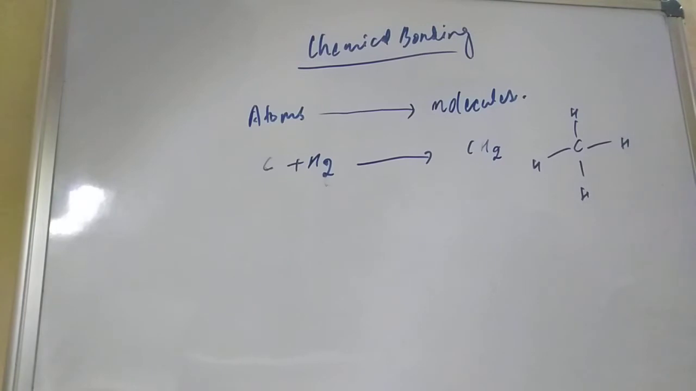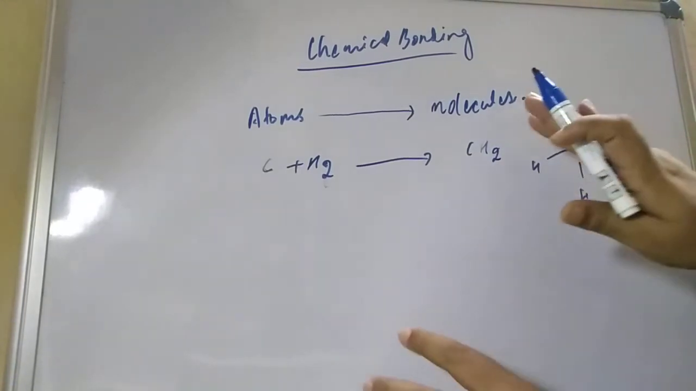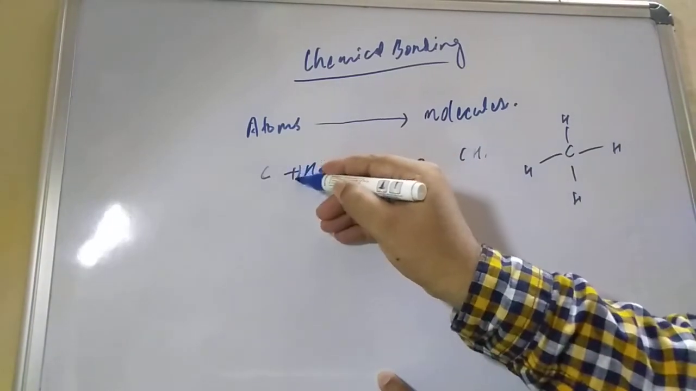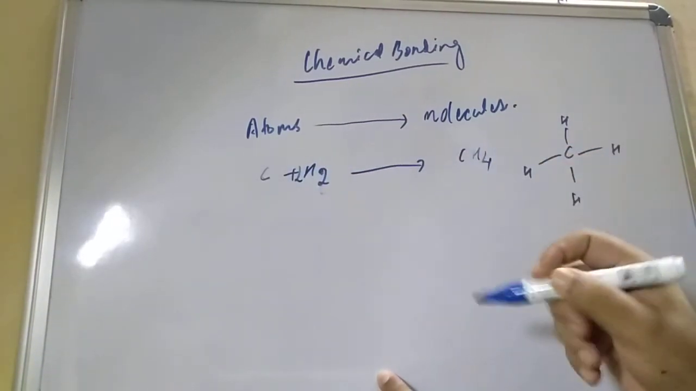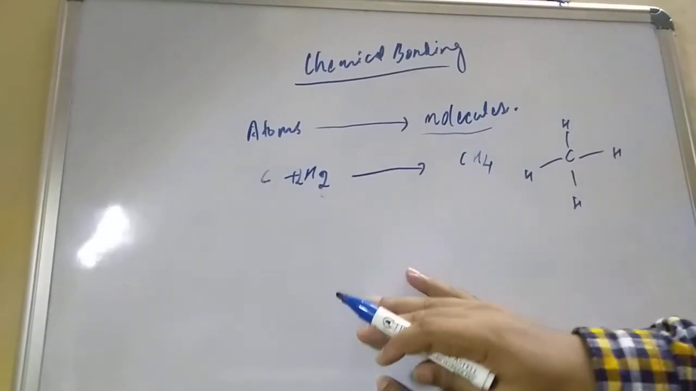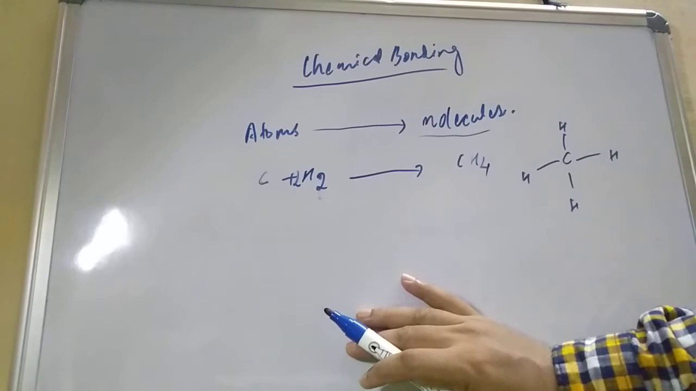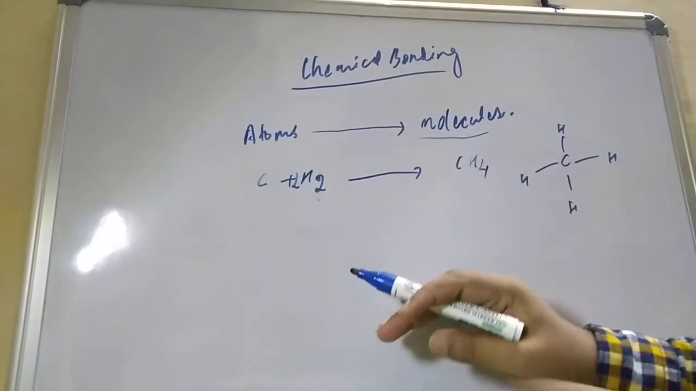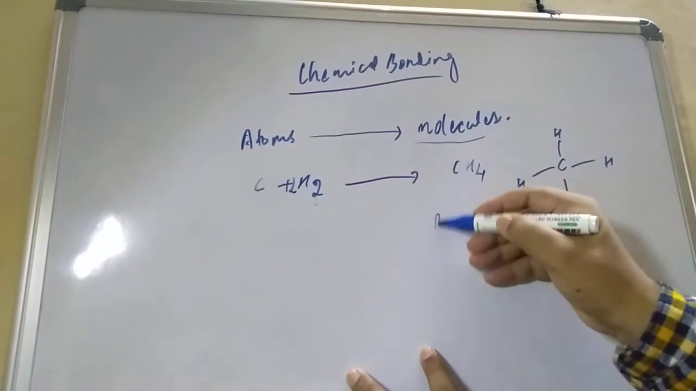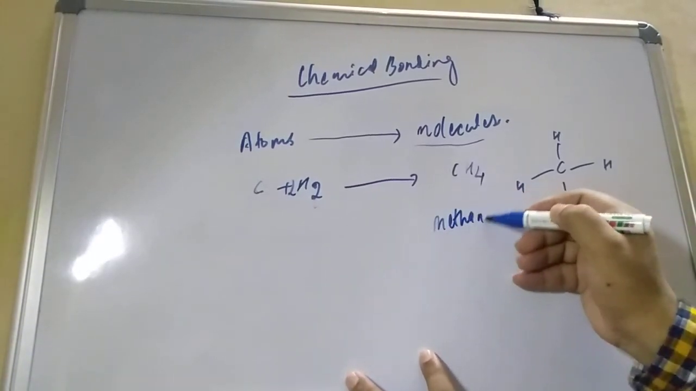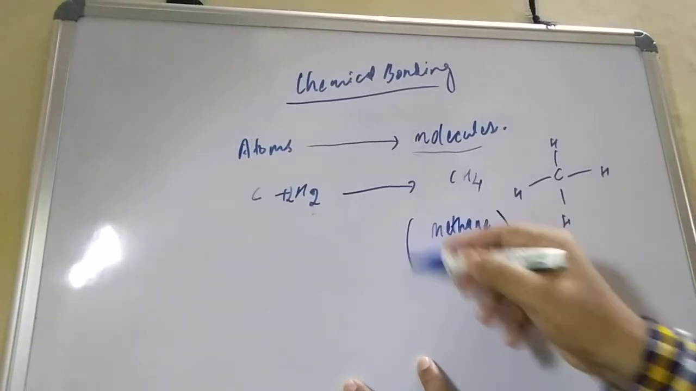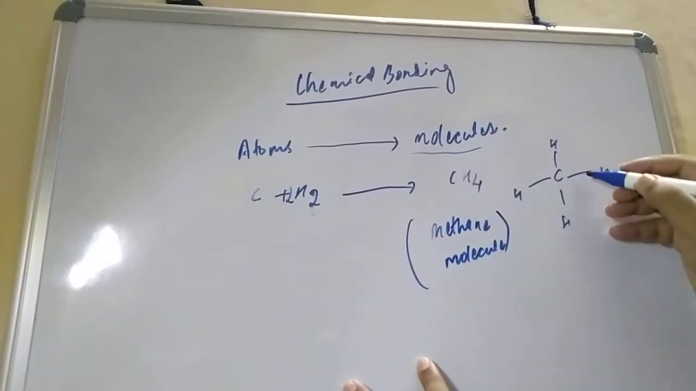Let us try to understand the meaning of chemical bonding. When atoms combine, what do they give? Molecule. When two or more atoms combine, they give a molecule. Suppose carbon combines with hydrogen, it gives a methane molecule. Now what is happening in this one? You see there is a bond.